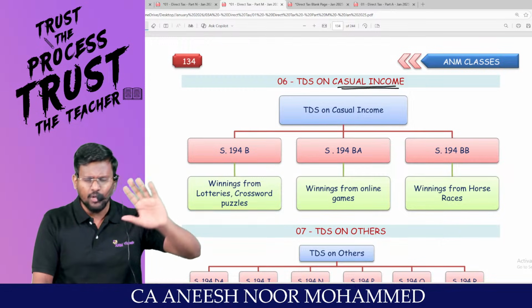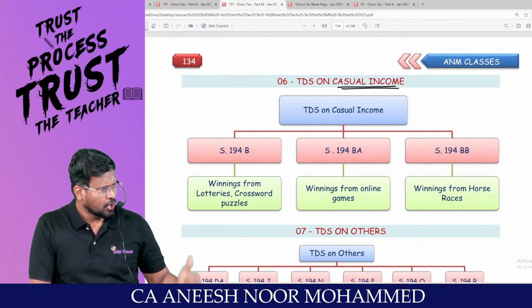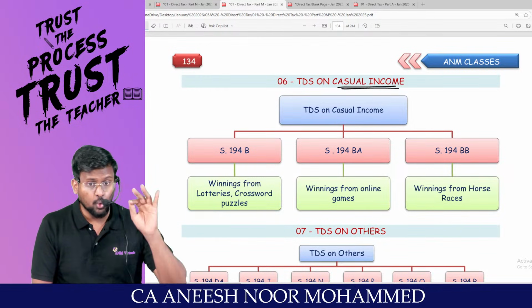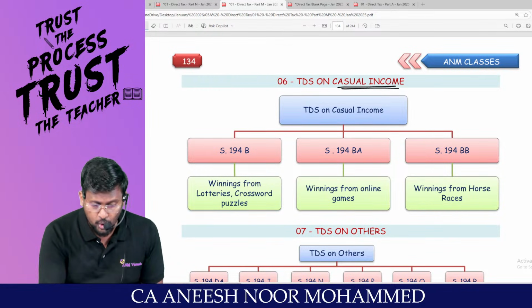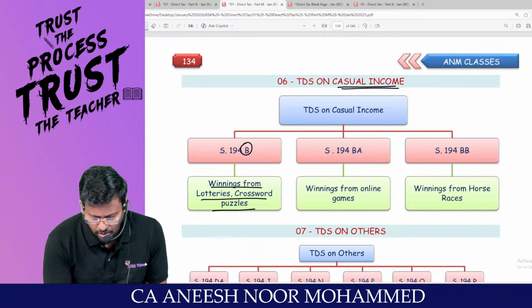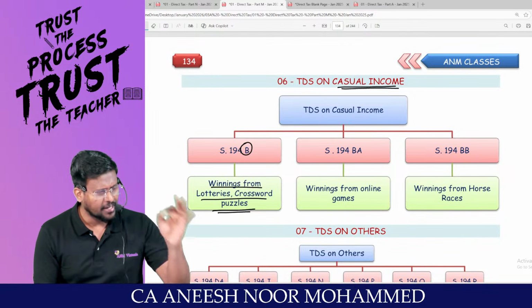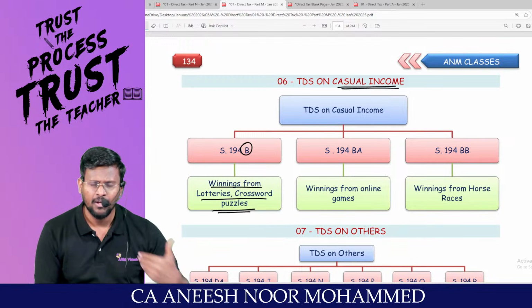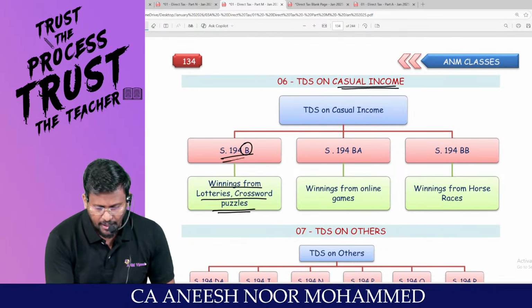Have you heard about casual income like lottery winning, crossword puzzle? To earn that casual income, you should have luck. If you are having winnings from lottery or crossword puzzle, then TDS has to be deducted under 194B.